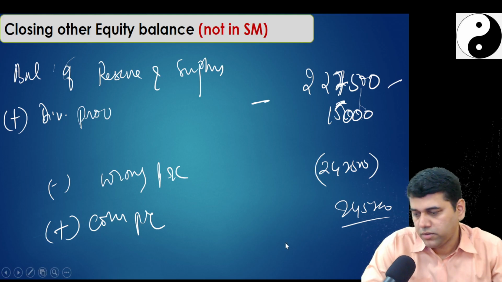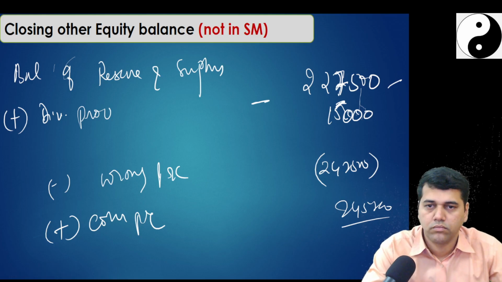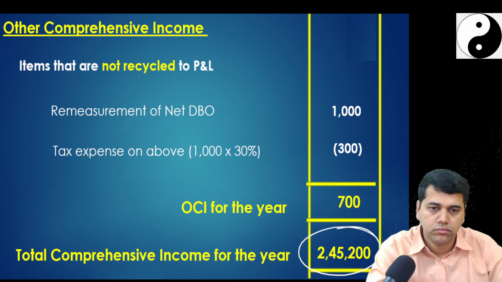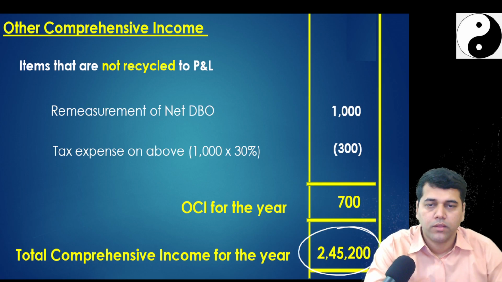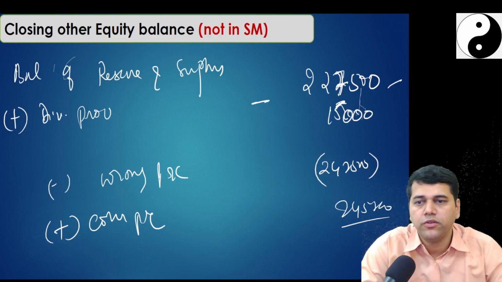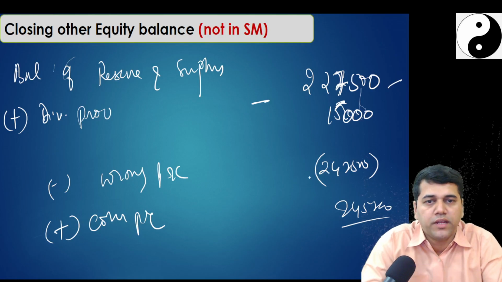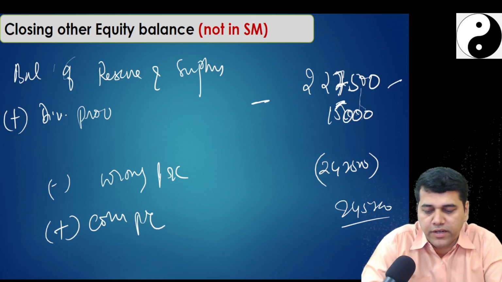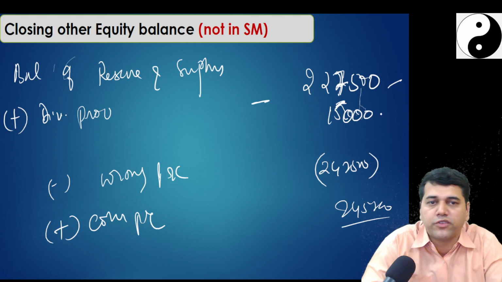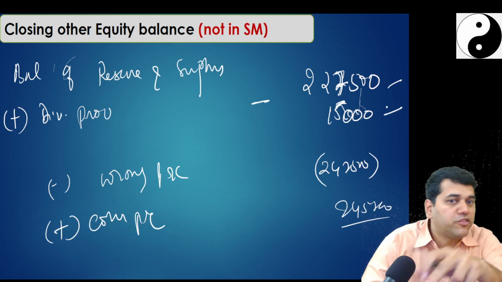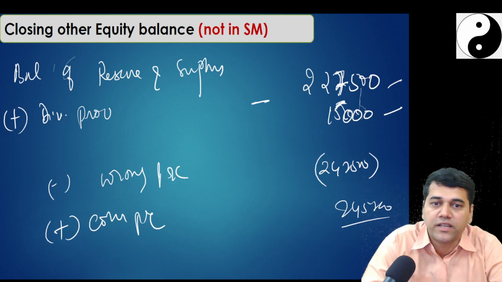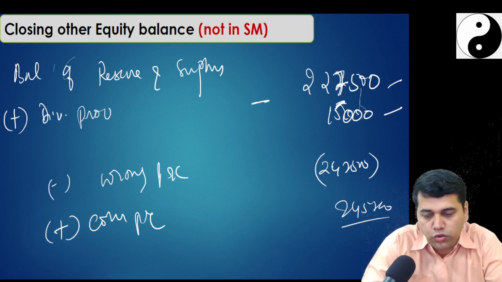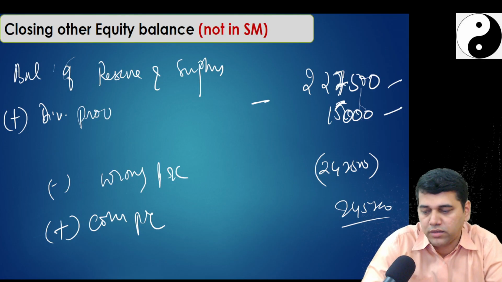No, one minute. Yeah, we can do it this way also. How much is the wrong P&L? 227,500 plus 15,000. 15,000 is also there now. The dividend was not part of the P&L previously, it was part of the retained earnings. Minus wrong 242,500 plus 245,200.